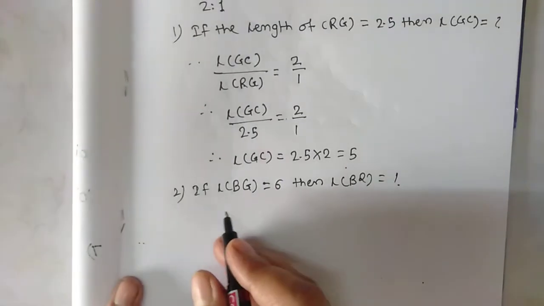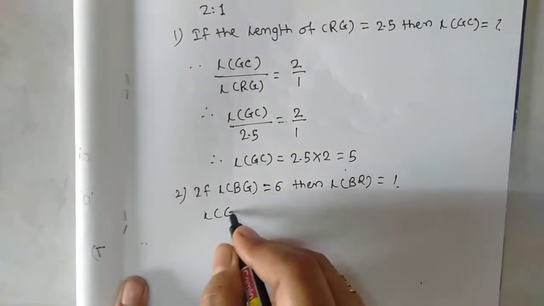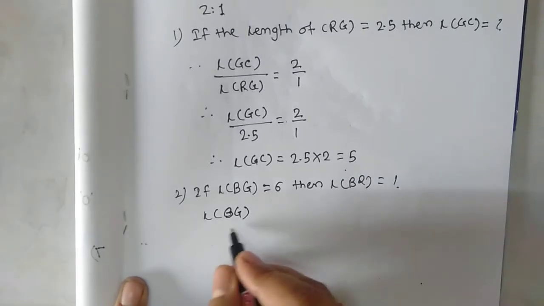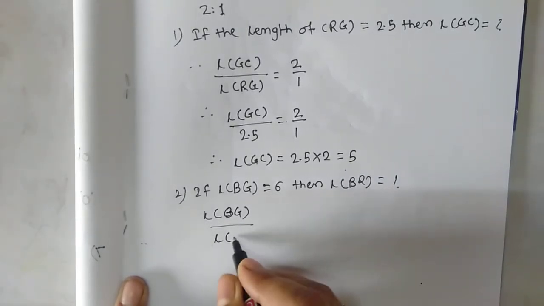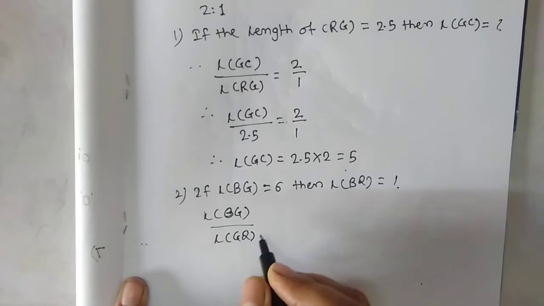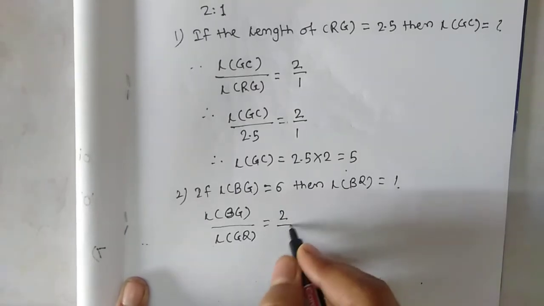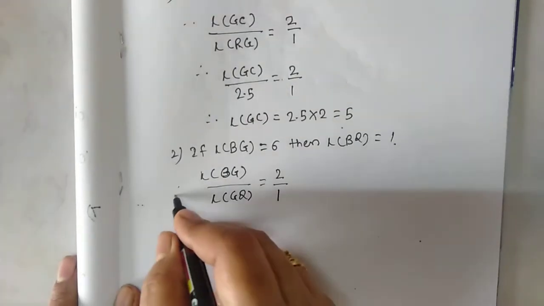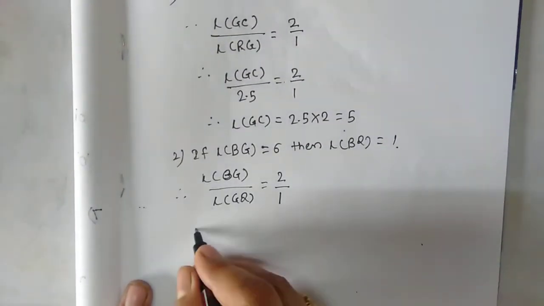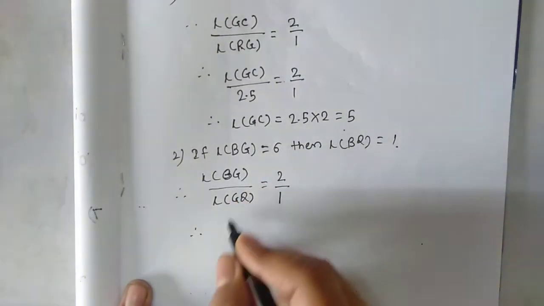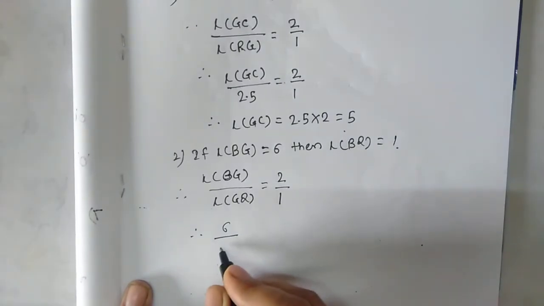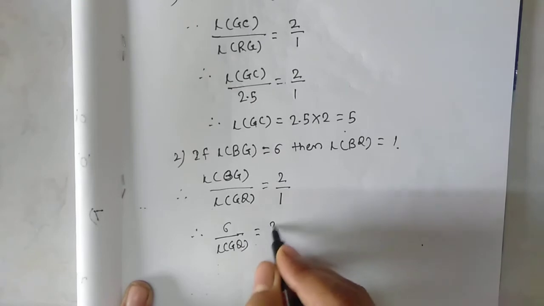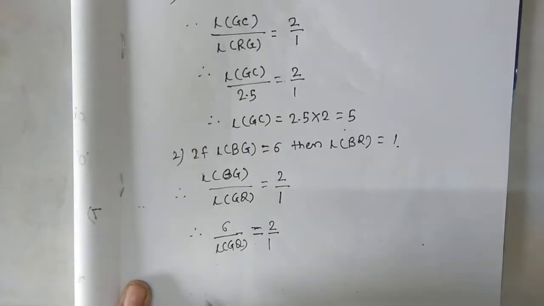See, length of BG upon length of GQ is equal to 2/1. Correct? By using above property. So therefore put the value, length of BG is 6. 6 upon length of GQ is equal to 2/1.